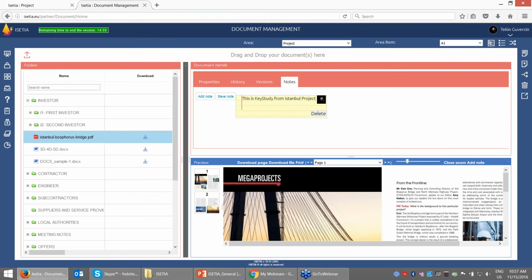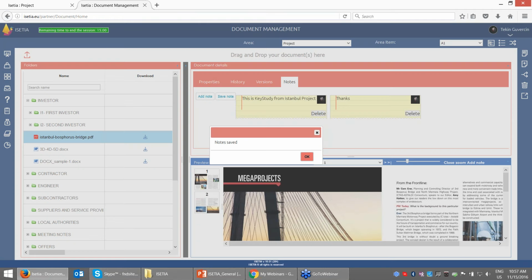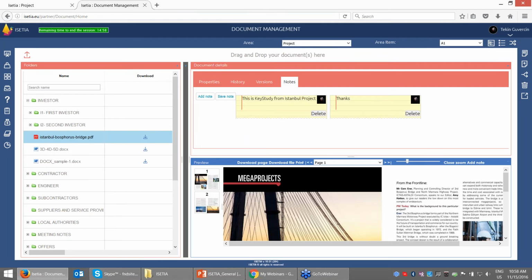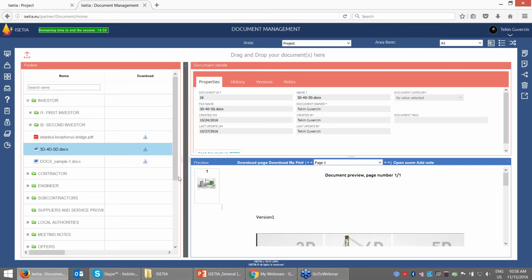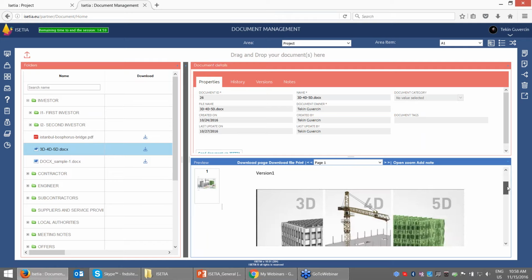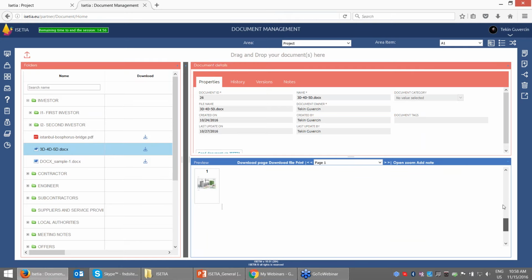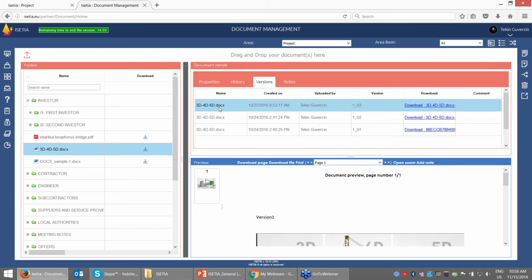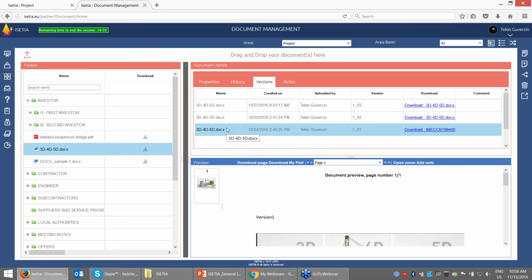Other people can also come and add their notes, for example saying thank you for the information. You create a note so that when you enter the document, you can immediately understand the document information. When you go to the second document, you can see the second document's information is displayed. I have here the versions, 1, 2, 3, different versions, and this is version 1 which I selected, so I can see all kinds of document versions here.